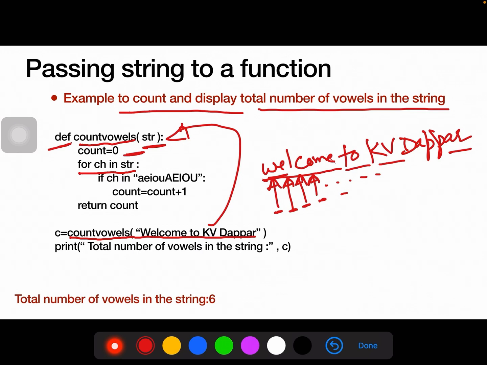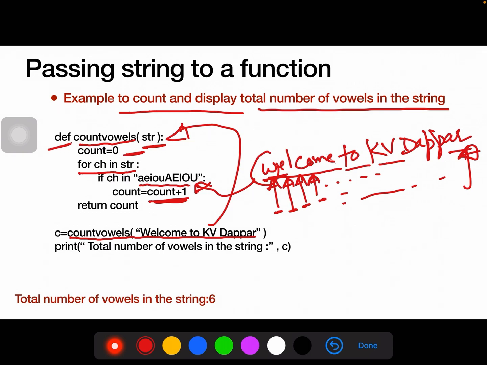If it is a vowel, we have to add 1 to the count variable, and this is to be repeated till the end of the string. How can we check? We are comparing the value of ch with another string which contains all the vowels: a, e, i, o, u in small letters, and A, E, I, O, U in capital letters.